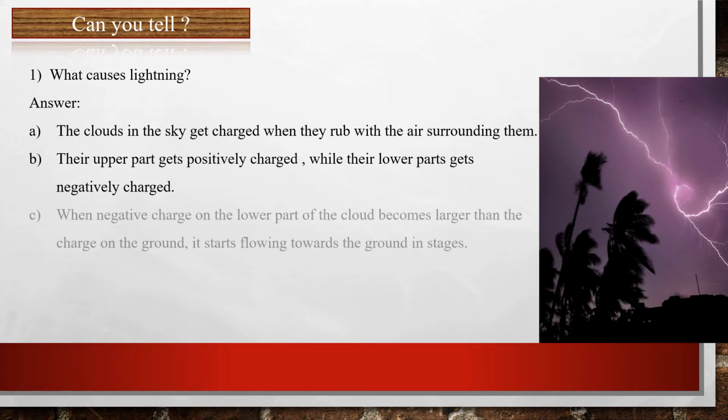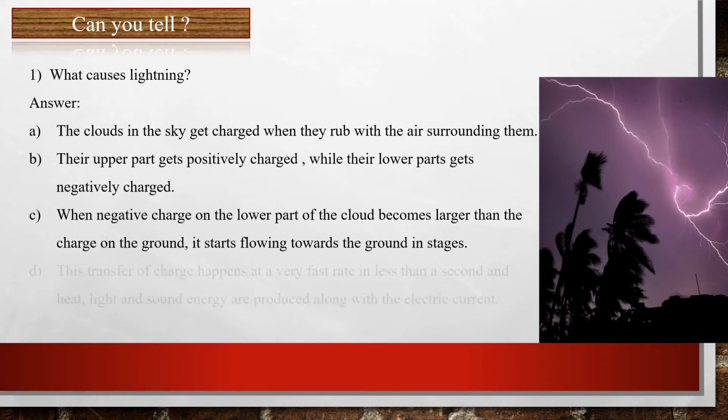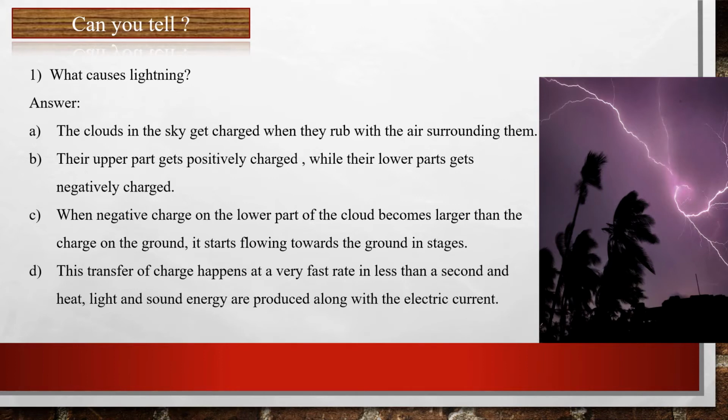And when the negative charge on the lower part of the cloud becomes larger than the charge on the ground, it starts flowing towards the ground in stages. And this transfer of charge happens at a very fast rate, in less than a second, and heat, light, and sound energy are produced along with the electric current. And this is known as lightning.